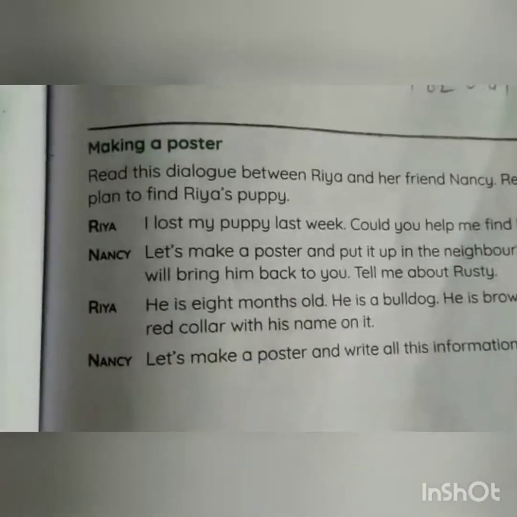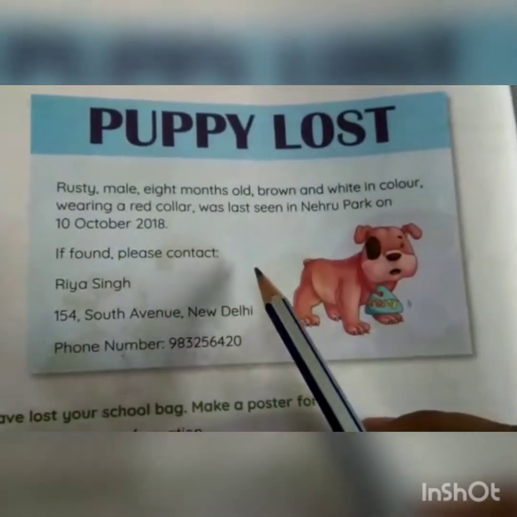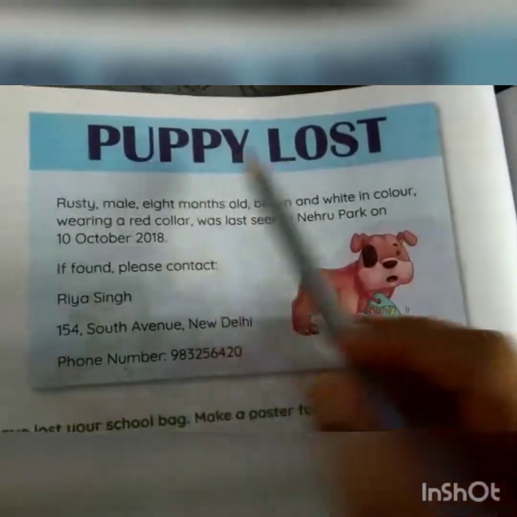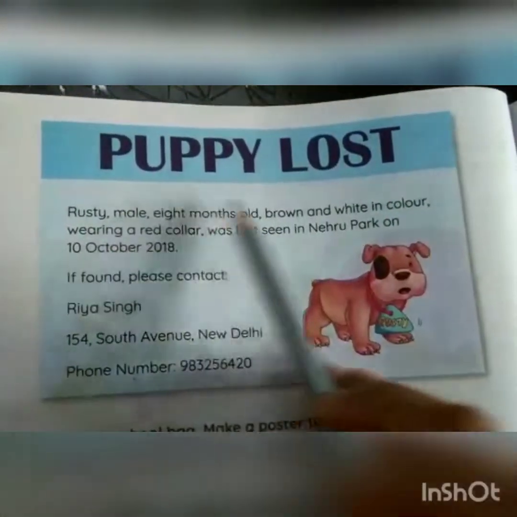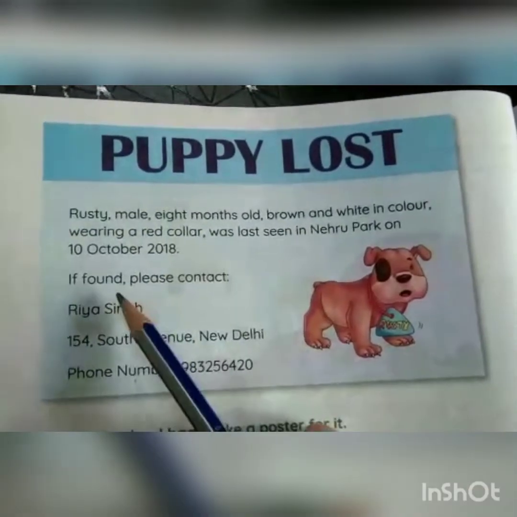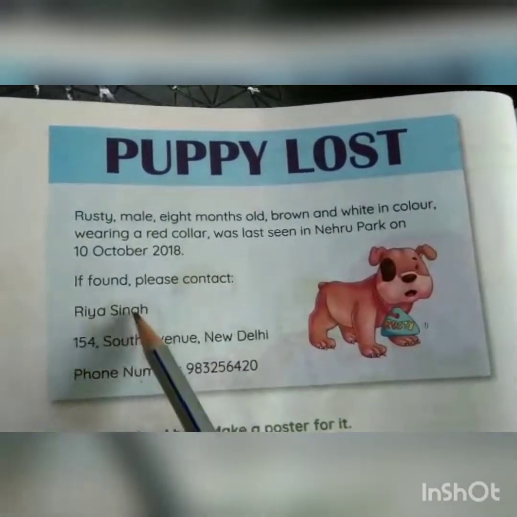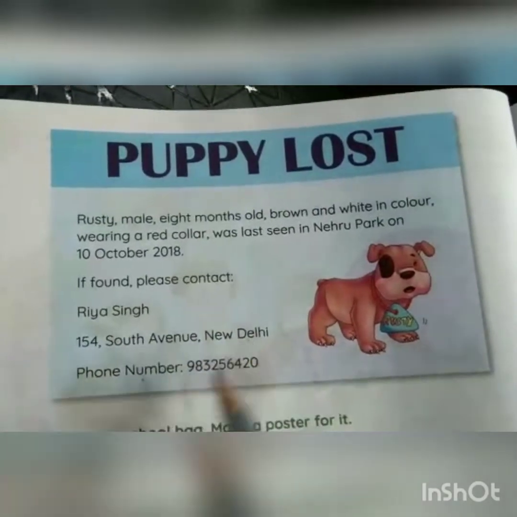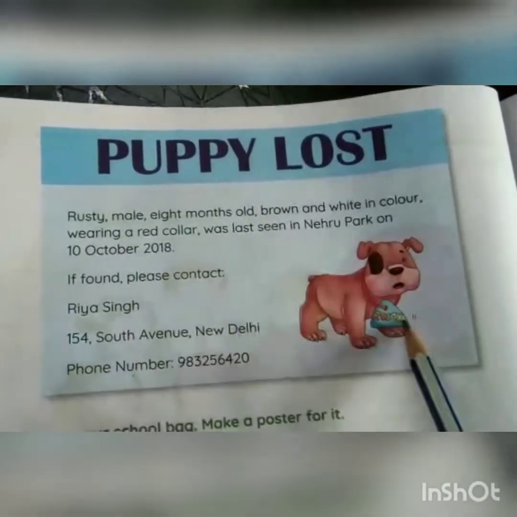So, they are making a poster. Come to page number 92, children. See, here they have made a poster. Puppy lost is the heading. They have written all the details of the puppy. If found, please contact Riya Singh. Address they have given, phone number, and the picture also.